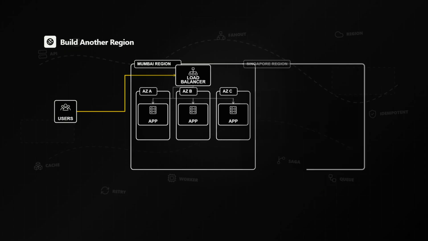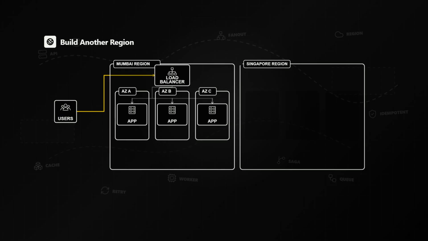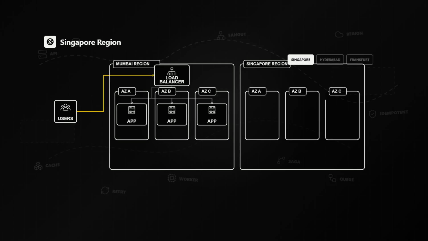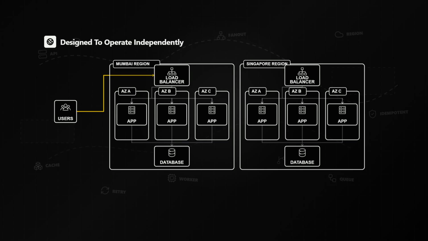So FoodDash builds a second complete deployment in another region, perhaps Singapore, Hyderabad, or Frankfurt. The new region has its own availability zones, application servers, load balancers, databases, and supporting infrastructure. It is designed to operate independently from Mumbai. FoodDash no longer has one regional deployment with internal redundancy. It now has 2 independent regional deployments.